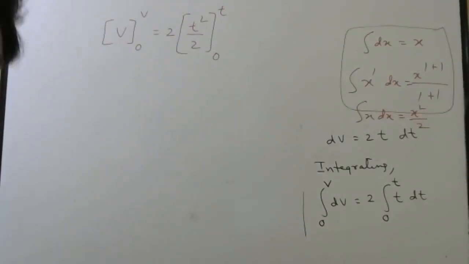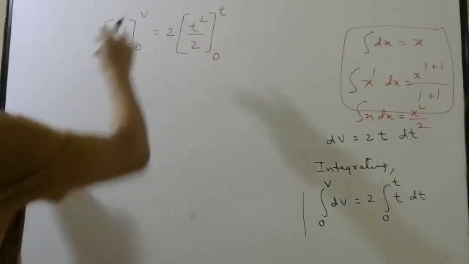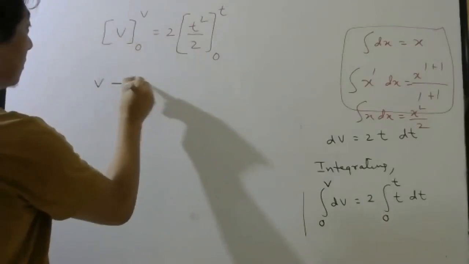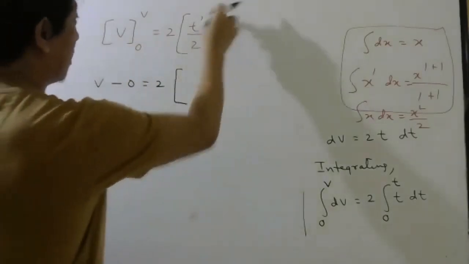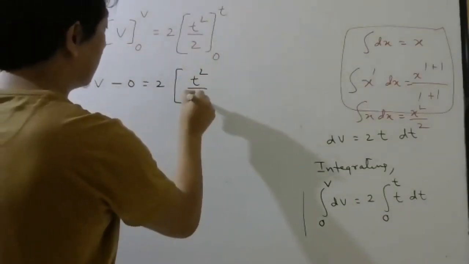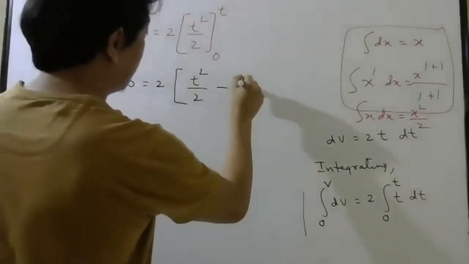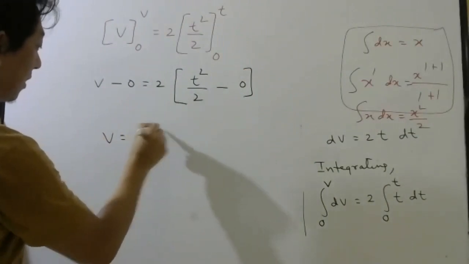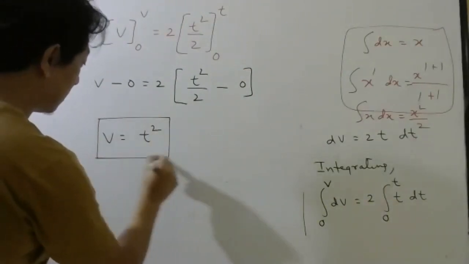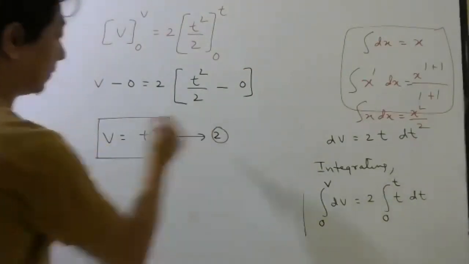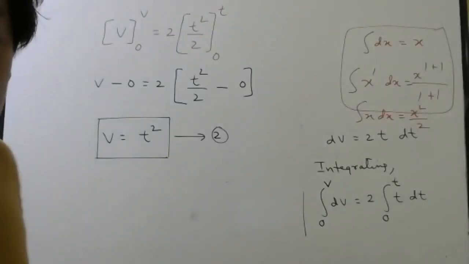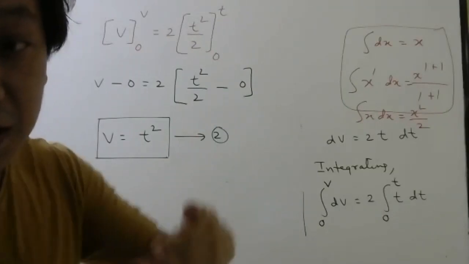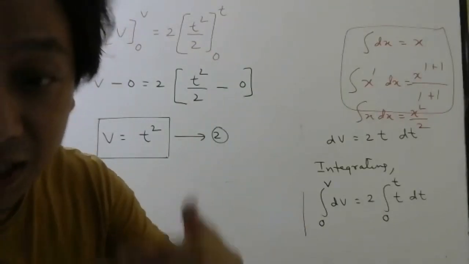What was the next step? Put upper limit in place of the function, then minus, put lower limit. Same thing: put upper limit, put lower limit. Lower limit is 0. So v will be equal to t square, as the 2 will cancel. So what we found, if you see the question, is what velocity? The final velocity after t seconds.